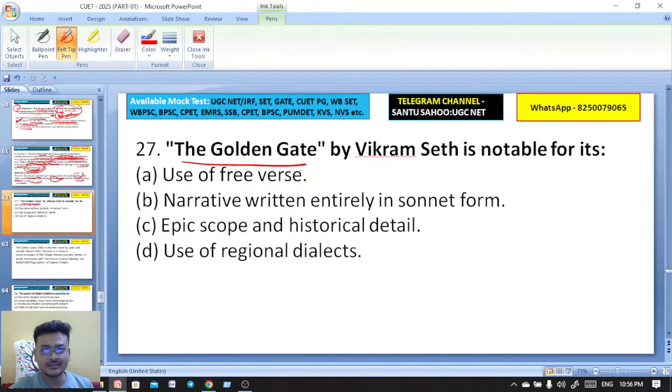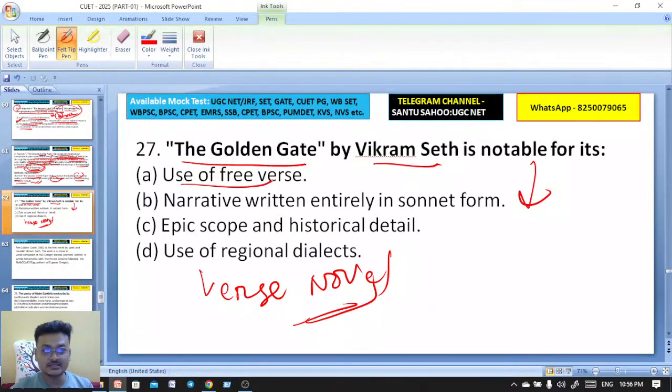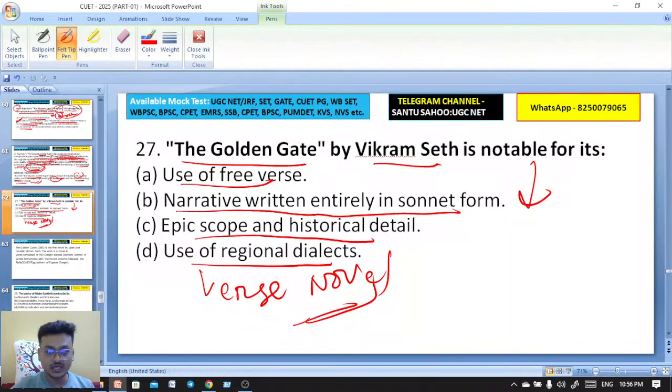Another important novel, The Golden Gate, is a verse novel by Vikram Seth. Notable for its what? Its narrative written entirely in sonnet form. It's a verse novel, so here B is the right answer. Exactly, Nitu. It's B. Very good.